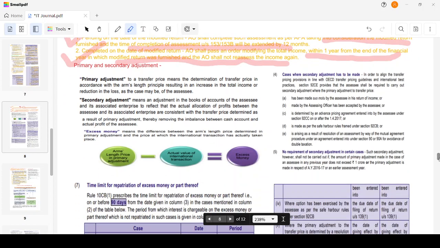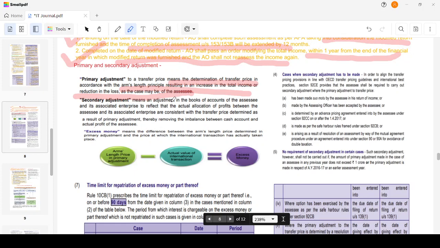What does primary adjustment mean? Primary adjustment to a transfer price means the determination of transfer price in accordance with the arm's length principle, resulting in an increase of total income or reduction in the loss, as the case may be. So generally, whatever we do, the first difference is known as primary adjustment. Second, there was 100 and 150, right? The 150 was the arm's length price. That was known as primary adjustment.